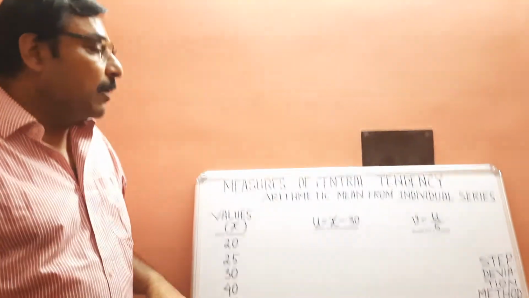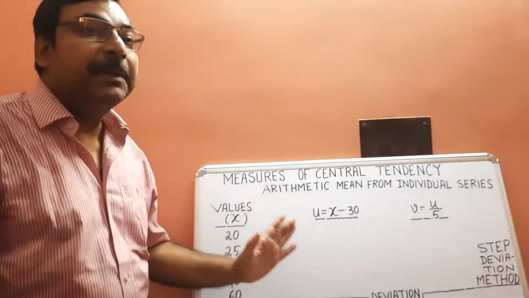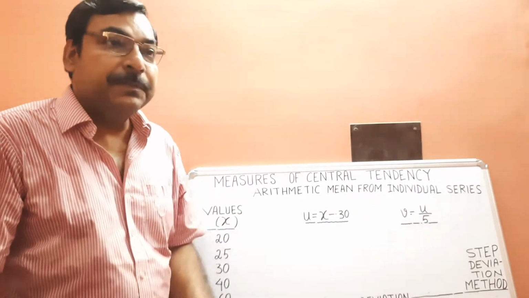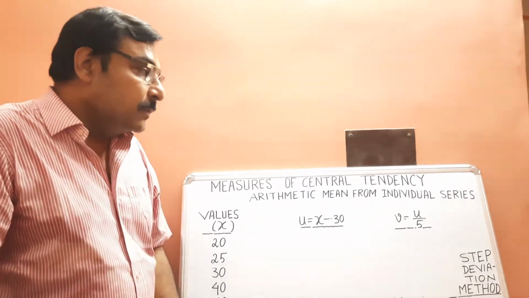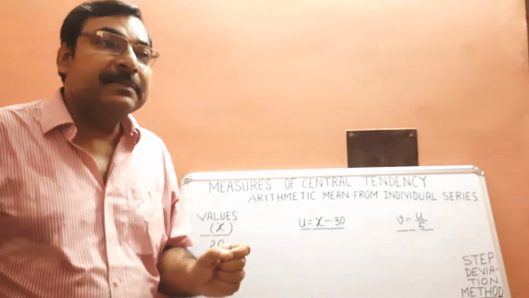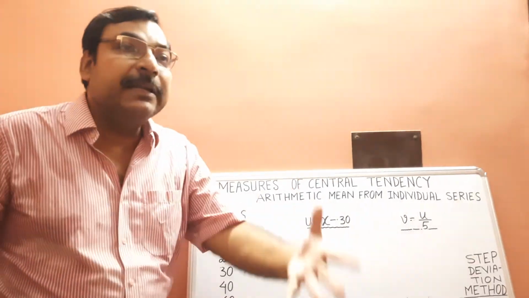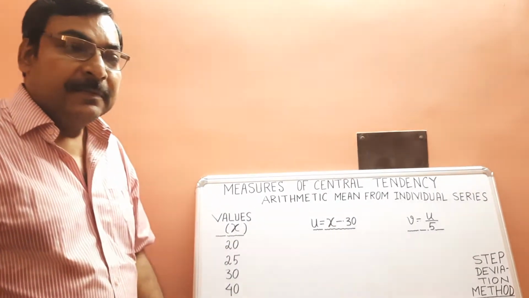Today we will talk about arithmetic mean, and I will also measure arithmetic mean in different methods. When we are to measure the arithmetic mean of a series, you must keep in mind we may have to face different types of statistical series.